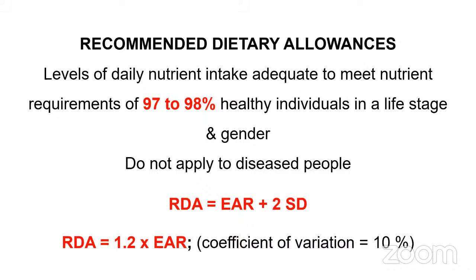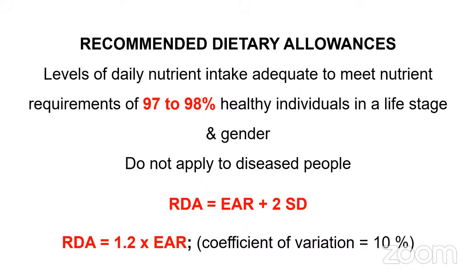Okay. This RDA will change depending upon the category to whom we are defining the nutrient requirement. Like for small children, obviously the amount of nutrients required will be a bit less compared to an adult person. For a growing, maybe an adolescent guy or a girl, the nutrient requirements will be quite higher, right?